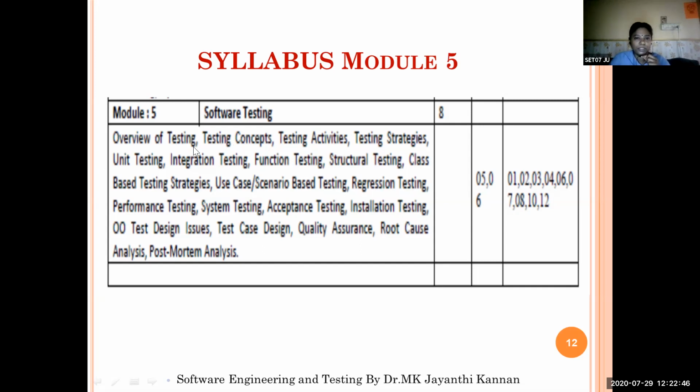In testing, we have 8 hours, and we are attaining course outcomes 5 and 6 and program outcomes.